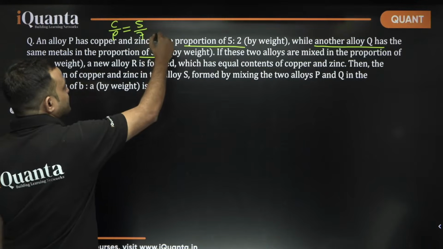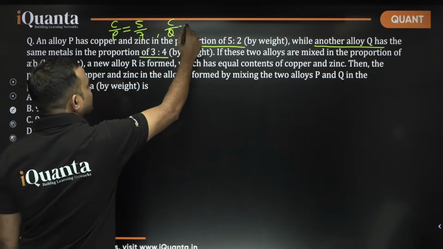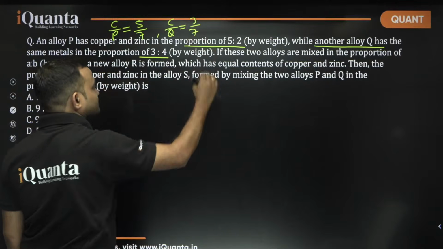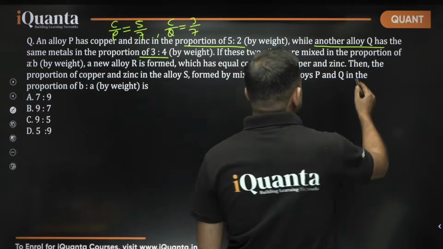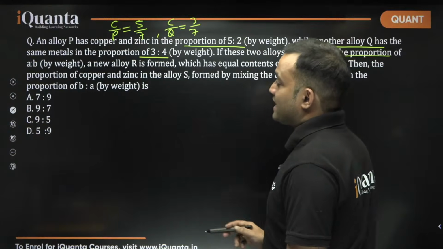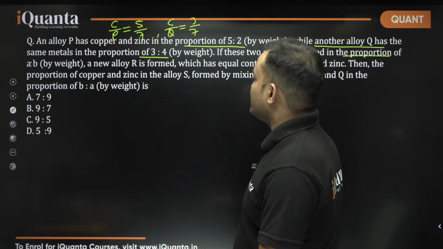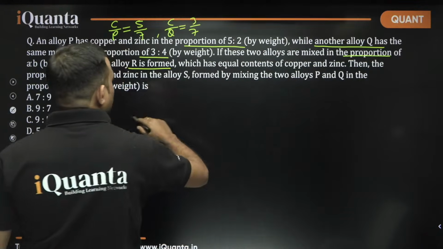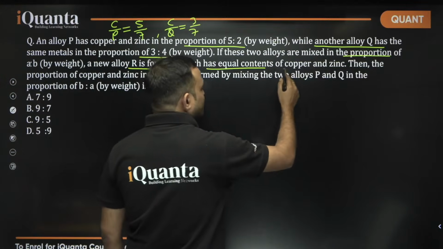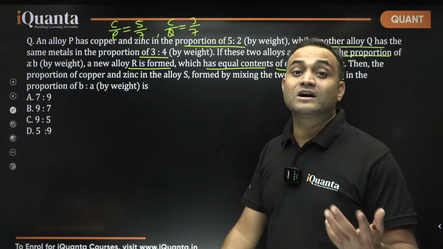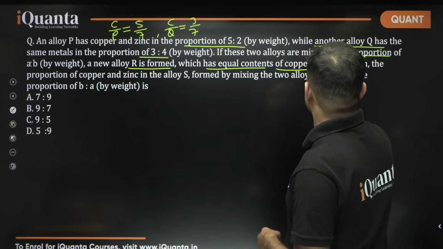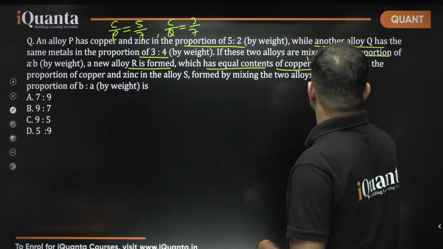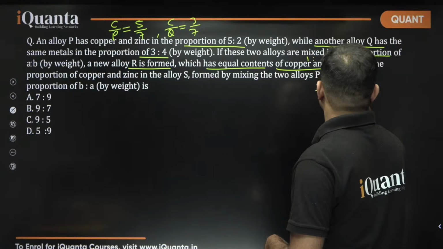So, copper upon Q is equal to 3/7. If these two alloys are mixed in the proportion of A is to B by weight, a new alloy R is formed which has equal contents of copper and zinc. Equal contents of copper and zinc means copper and zinc is 1:1, meaning copper upon R is equal to 1/2.